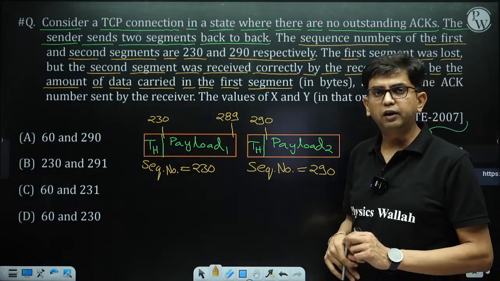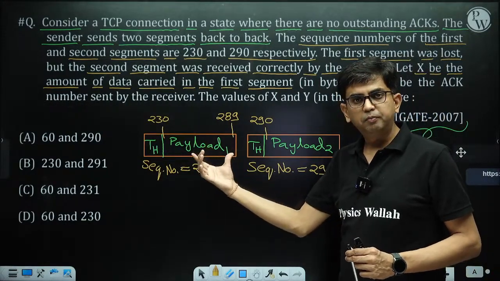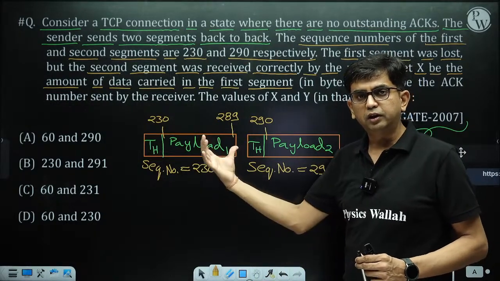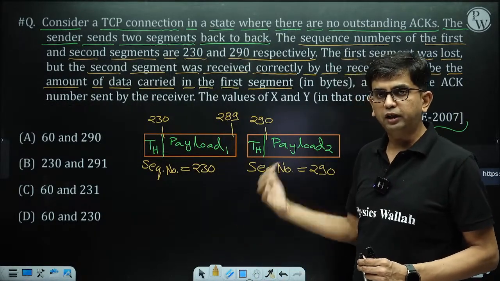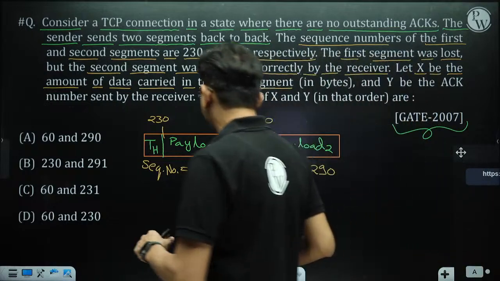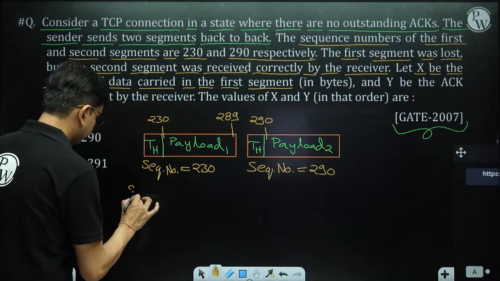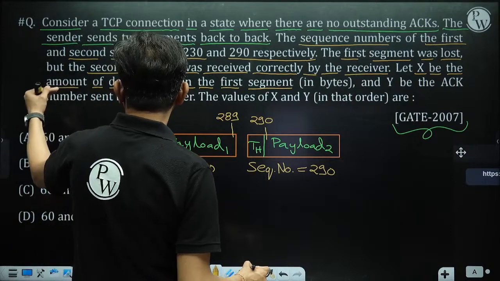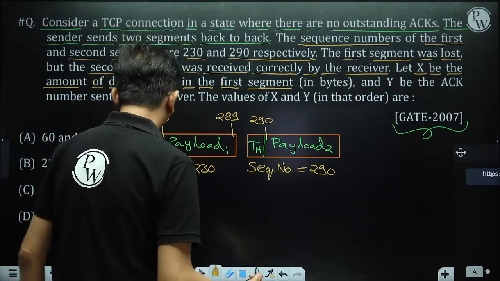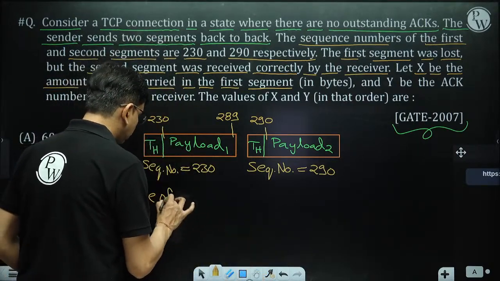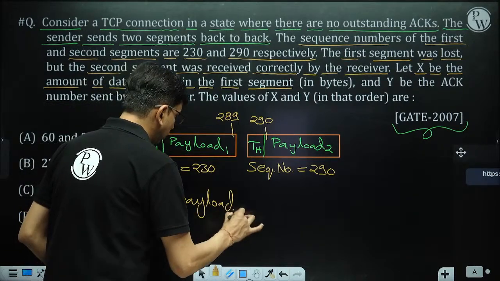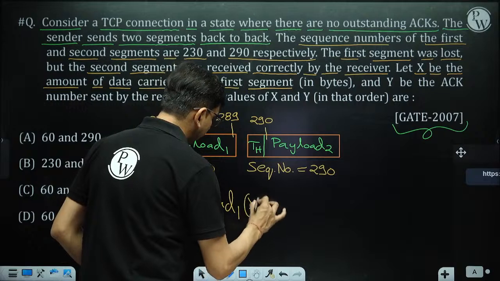Here, can we find out the size of payload 1? Yes, the size of payload 1 is X. It is asking that X is the amount of data carried in the first segment, so X is the size of payload 1. What is X equal to?